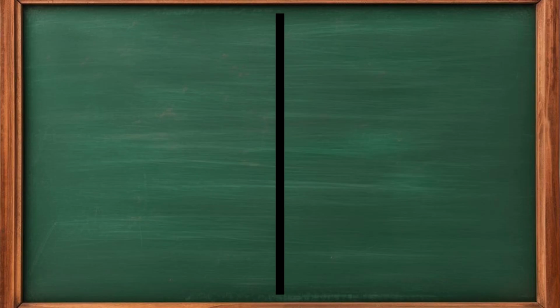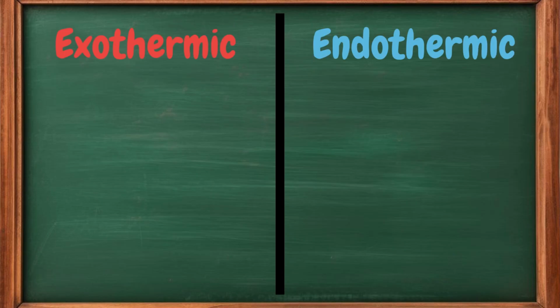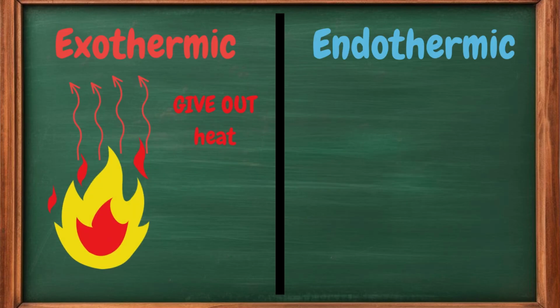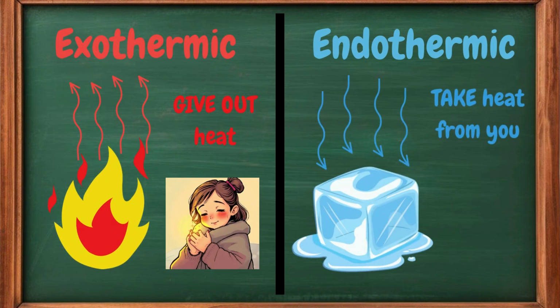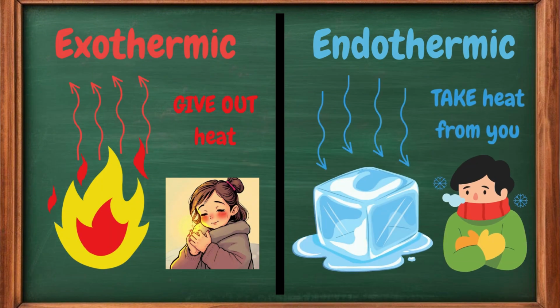Now that we know the differences between exothermic and endothermic reactions, let's recap. Exothermic reactions give out heat. They make things feel warm. Endothermic reactions pull heat away from you. That's why they feel cold.